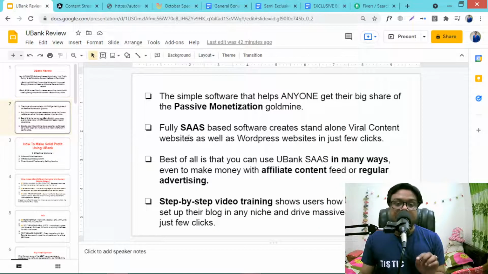And this full SaaS based software creates a stand-alone viral content website as well as a WordPress website in just a few clicks, and best of all, you can use Ubank SaaS in many ways, even to make money with affiliate marketing, content or regular advertisement as I have mentioned earlier. It includes step-by-step video training that shows users how to effortlessly set up their blog in any niche and drive massive traffic to their website in just a few clicks.